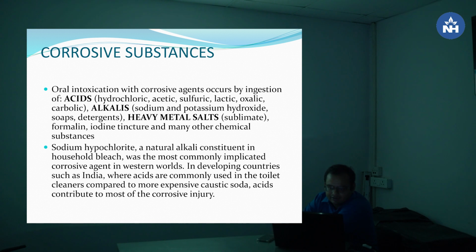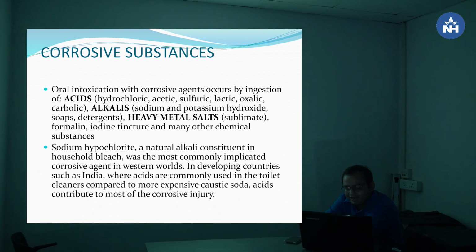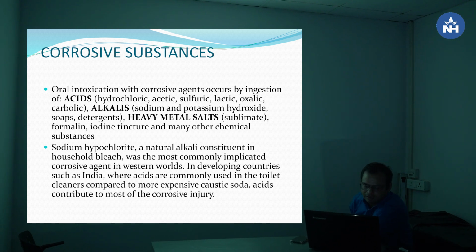Corrosive substances can be classified broadly into acids, alkalis, heavy metals, formalin, iodine tincture and other chemical substances. Sodium hypochlorite, an alkali constituent of household bleach, was the most commonly implicated corrosive agent in the Western world. In developing countries such as India, where acids are more commonly used in toilet cleaners compared to the more expensive caustic soda, acid contributes the most to corrosive injury.